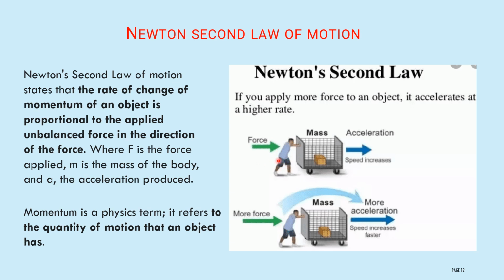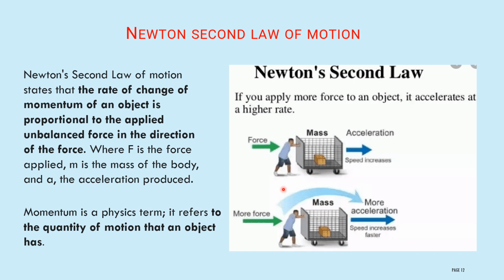Here they are indicated properly. The unbalanced force will be in the direction of the motion, meaning you have to apply a force from this direction only, not from the opposite direction. In both cases the mass of the body is constant, but in the first case you are applying less force, and in the second case more force.